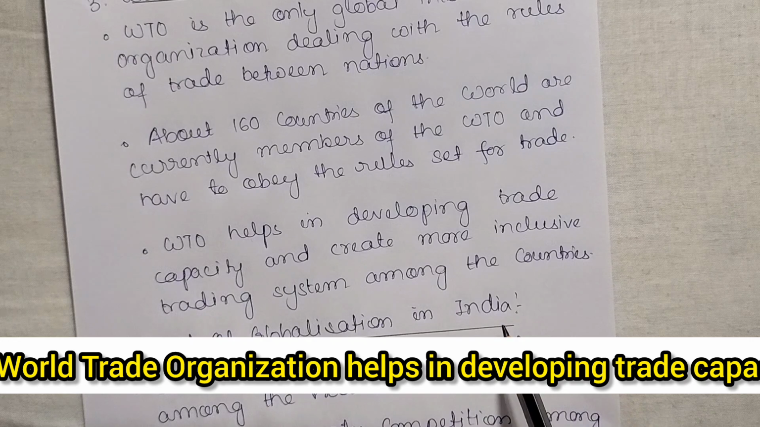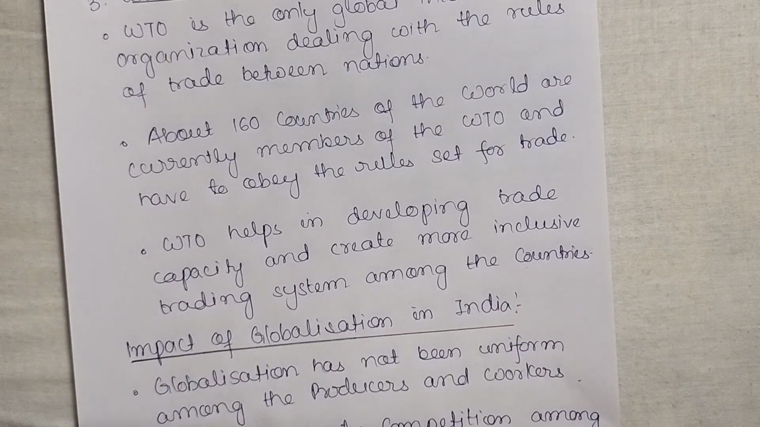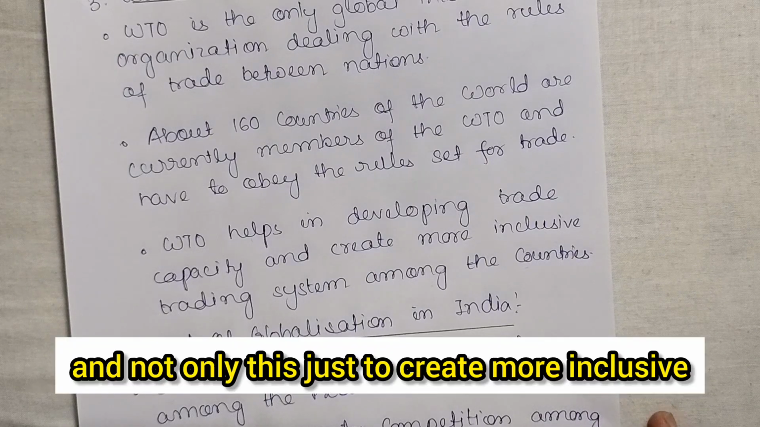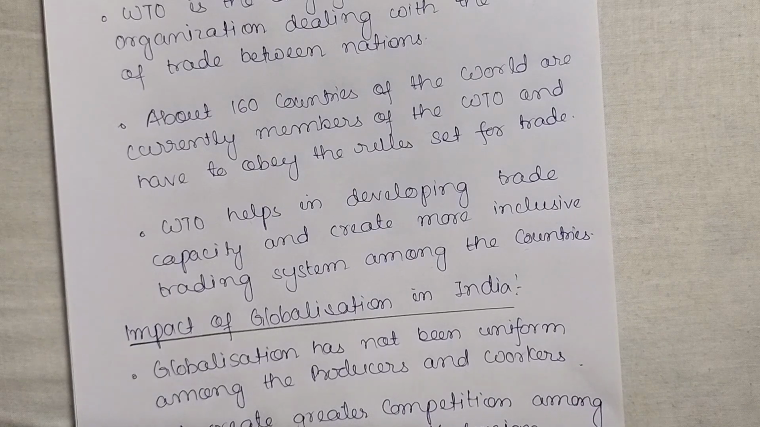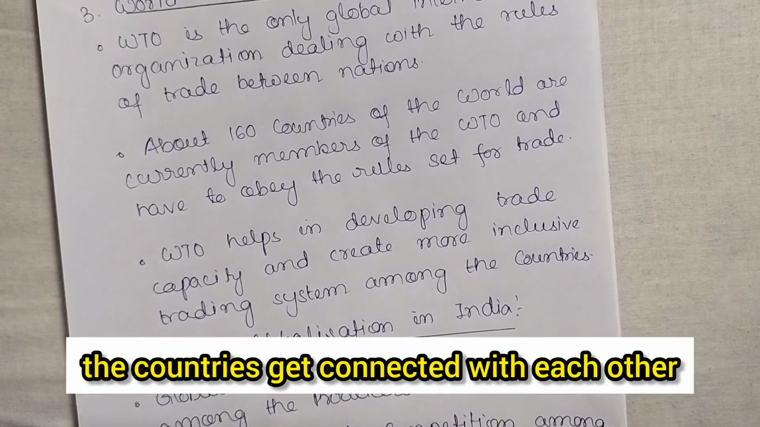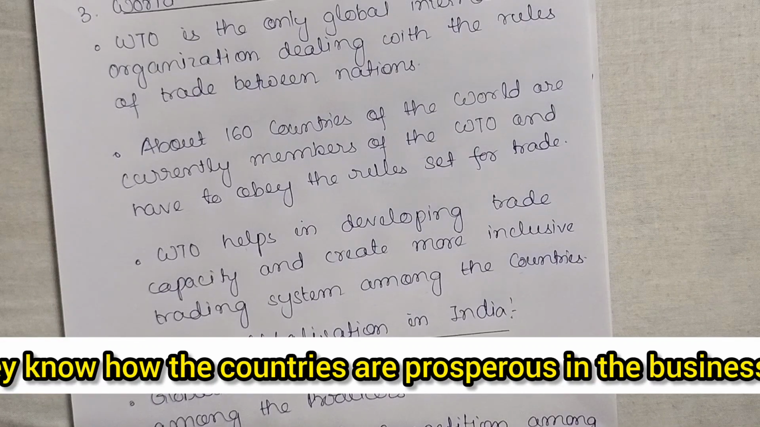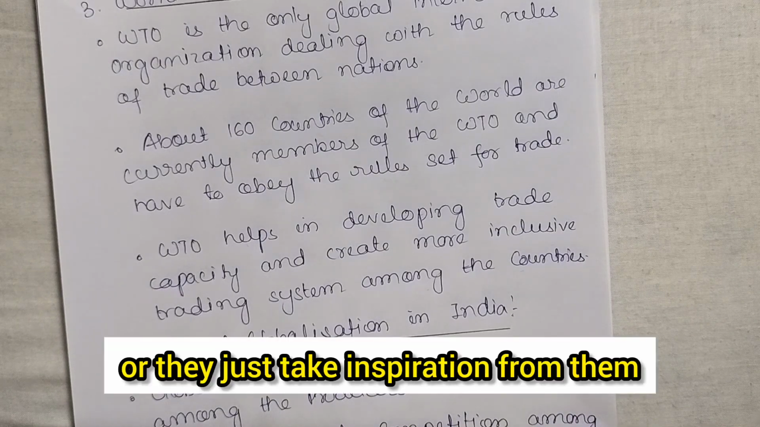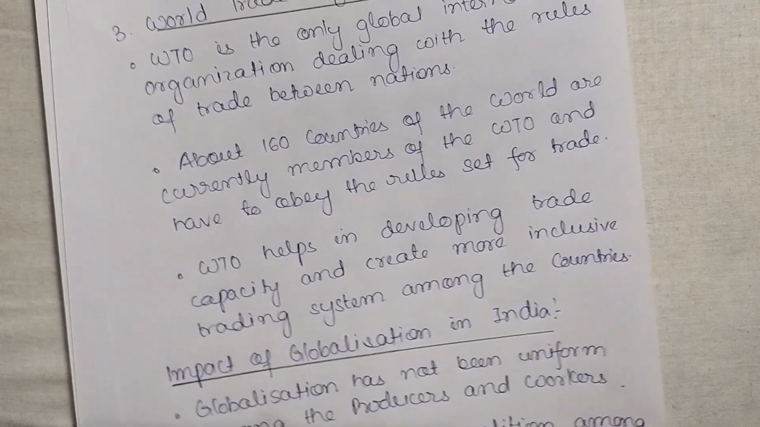So the World Trade Organization helps in developing trade capacity and creating a more inclusive trading system among the countries. So what happened due to this? The World Trade Organization helps the countries improve their trade, and not only this, it creates a more inclusive trading system among the countries. In this way, the countries get connected with each other. They know each other. They know the materials of their country. They know how prosperous the countries are in business, and in this way they follow almost the same, or they take inspiration from them and do the trade also. So it is good for globalization, right?